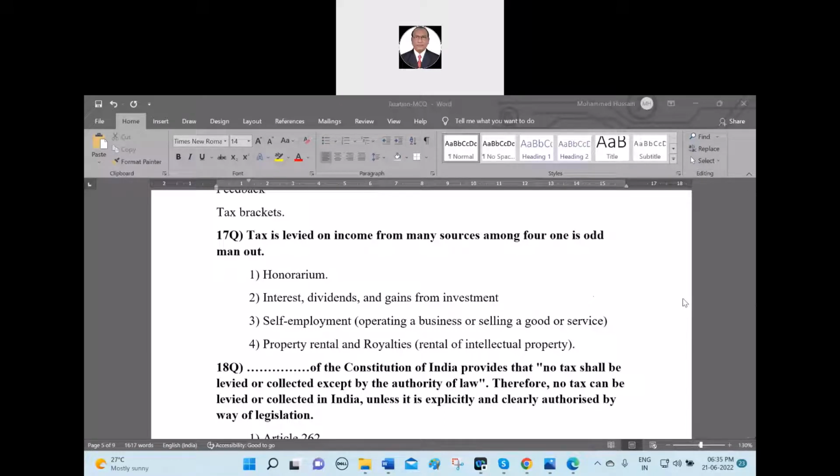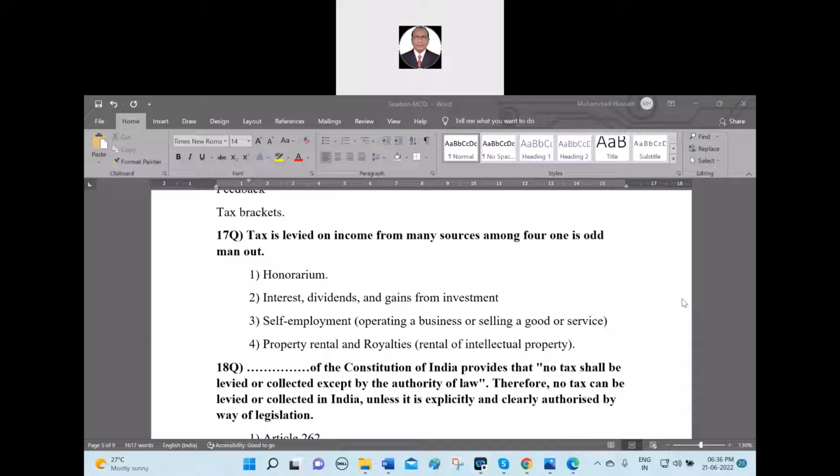Sir, even honorarium, unless it is explicitly exempted, is also taxable. It's a small amount. Even if it is small, see, here you have to take which one is the relevant answer, the best among them. We should not go into the debate whether it is there or not. Yes, even honorarium also, when pension is taxed, can't the honorarium be taxed?